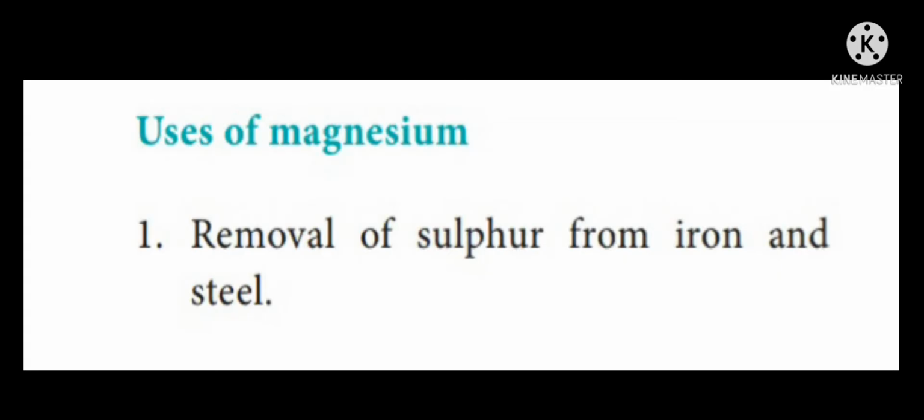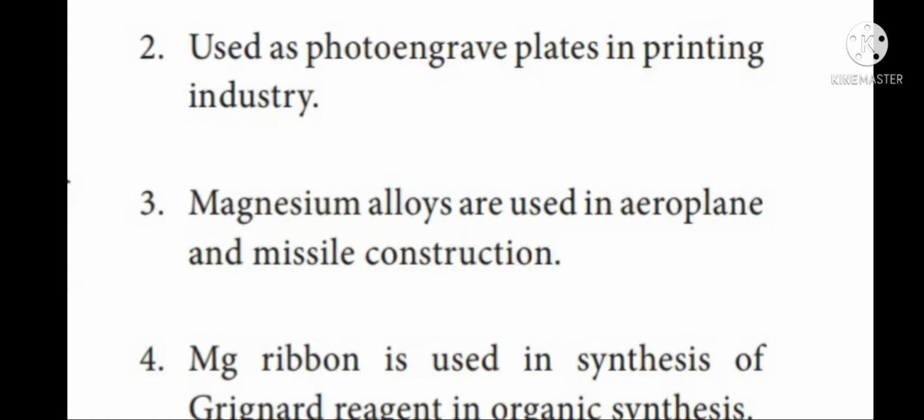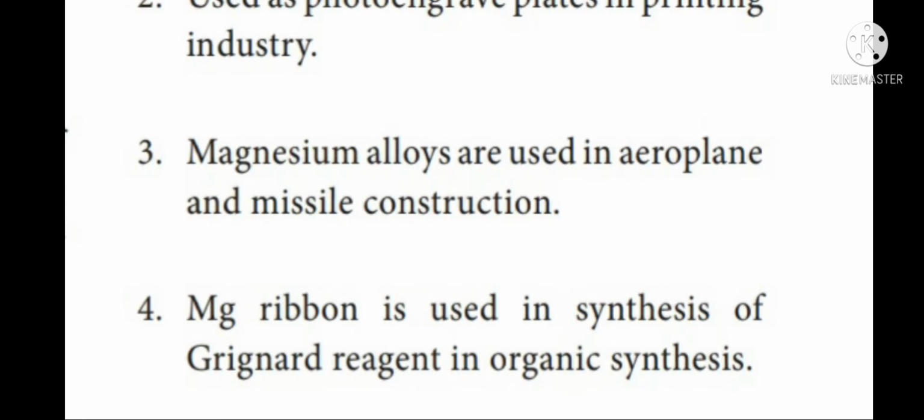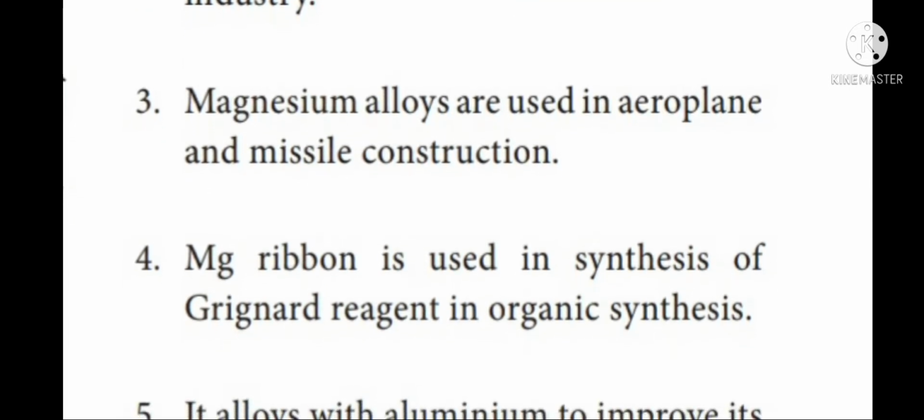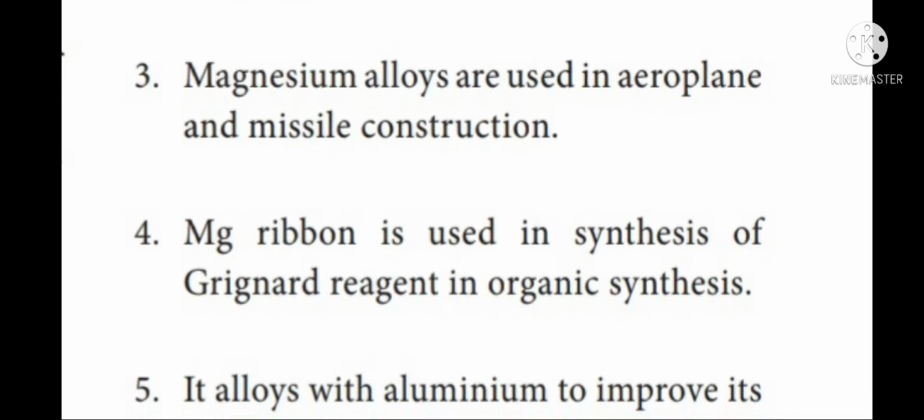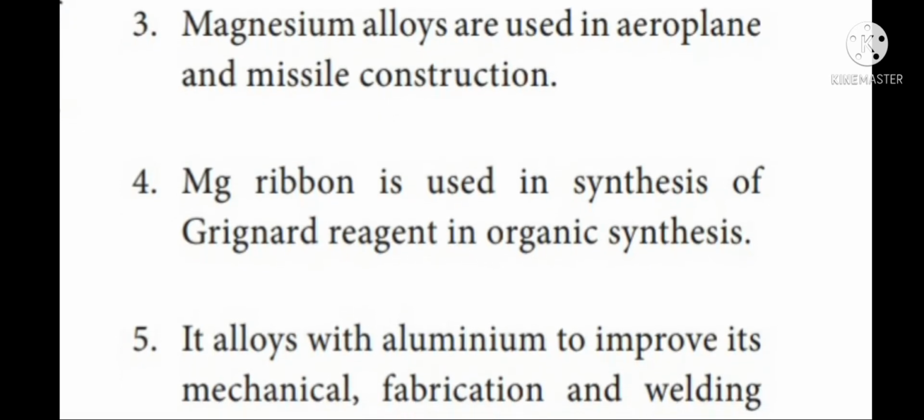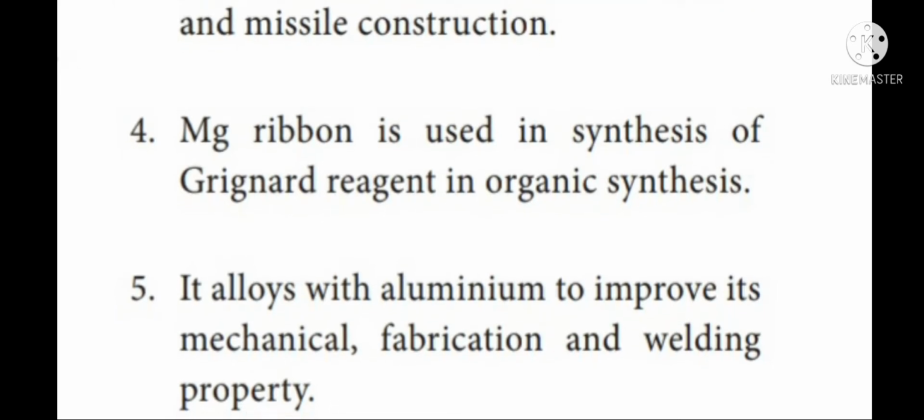Uses of magnesium. Magnesium is used in removal of sulfur from iron and steel. Magnesium is used in the printing industry as photo engrave plates. Magnesium alloys are used in the manufacture of aeroplanes and in missile construction. Magnesium ribbon is used in the synthesis of Grignard reagent in organic synthesis. Grignard reagent has the formula